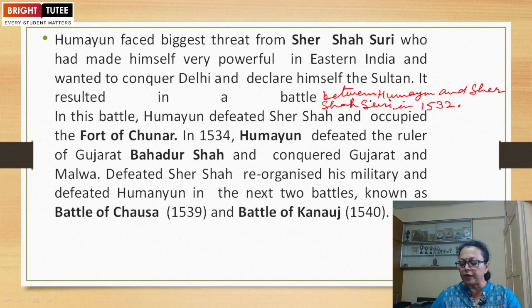In this battle, Humayun defeated Sher Shah and occupied the fort of Chunar.